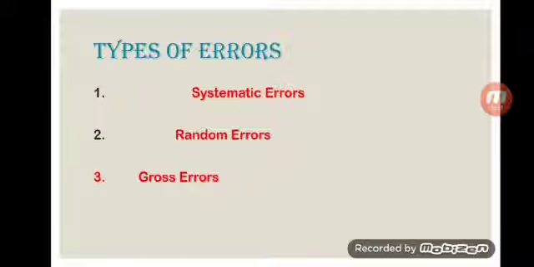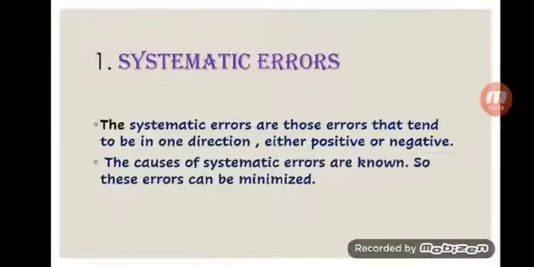Then types of error. Generally, there are three types of errors: systematic errors, random errors, and gross errors. We will discuss these errors in detail one by one. First, the systematic errors. The systematic errors are those errors that tend to be in one direction, either positive or negative. The causes of systematic errors are known, so these errors can be minimized.